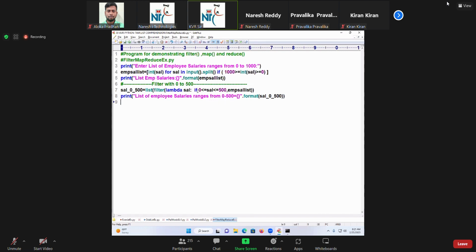EMP list. One minute, let me write it. This is a sal. I will write: if sal greater than or equal to 0 and sal less than or equal to 500. From this, which values am I taking? From EMP sal. This is called the given list of elements. And this filter is matching, so those values are filtered.